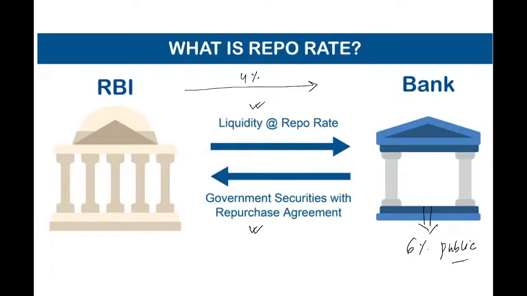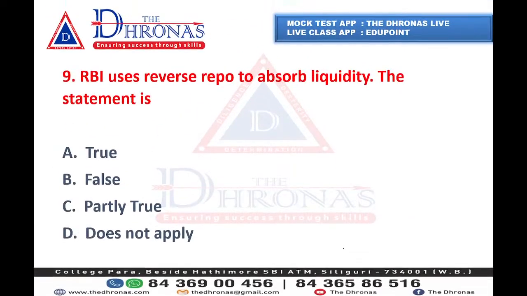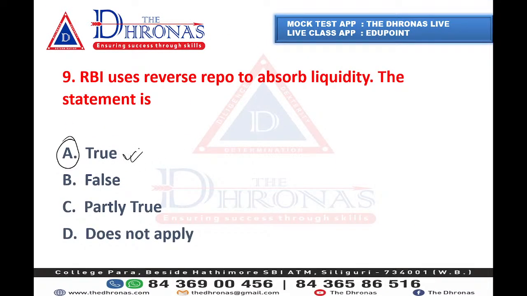So the public will have the money and will invest in the market, and there will be an inflow of liquidity in the market. So you will understand this, and the answer is true.